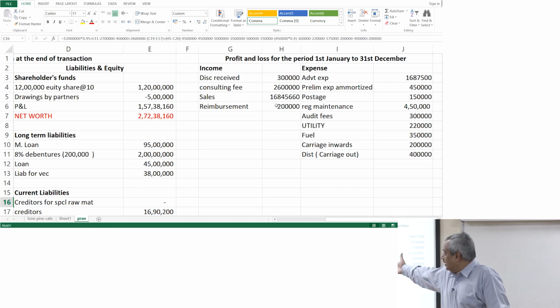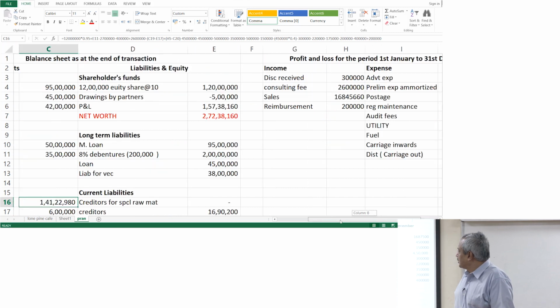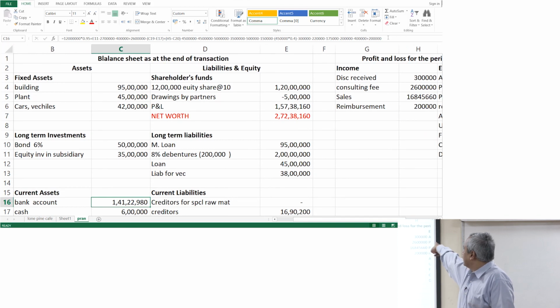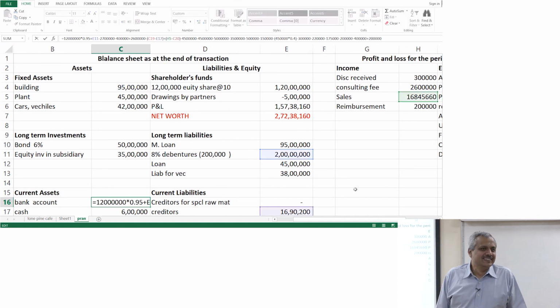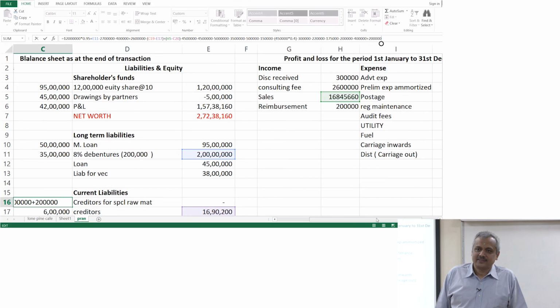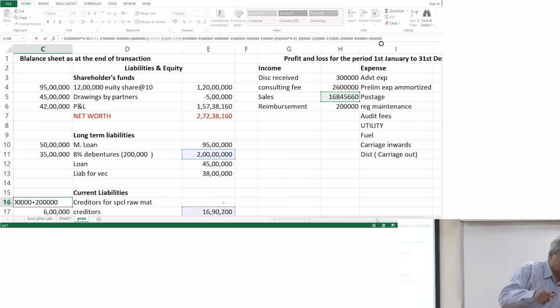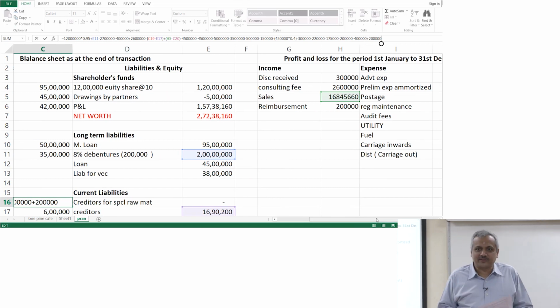I've added it immediately. Have you added? Just keep your cursor on the cash. Yes, he has added. Anybody else, sir? Just keep a watch over what he is doing also, so that you are in tune with the same thing and should not miss out, because I am facing this side, so I am not facing the board.